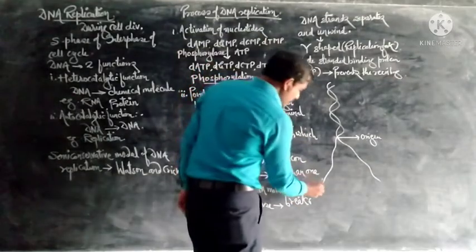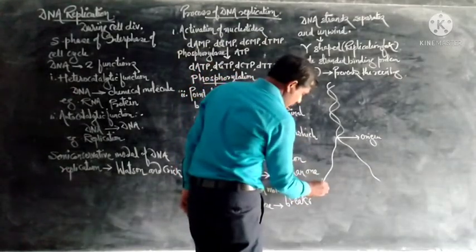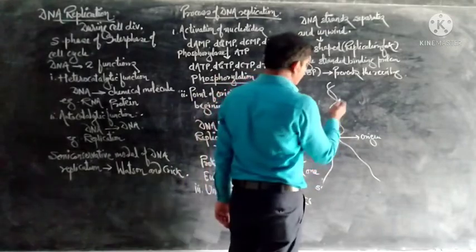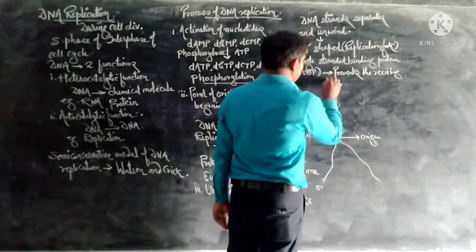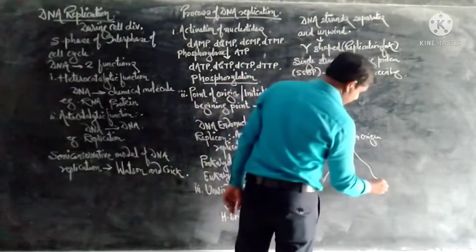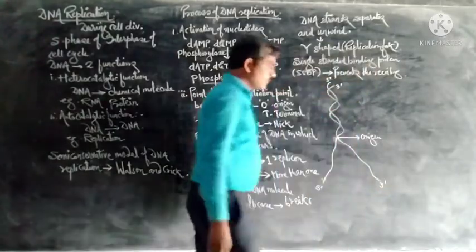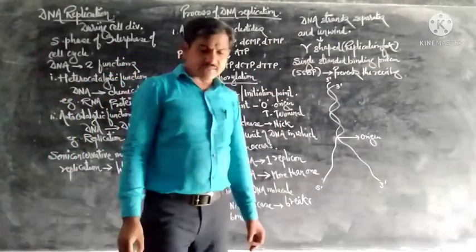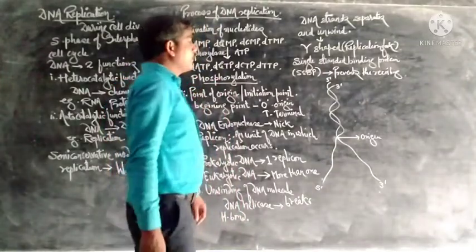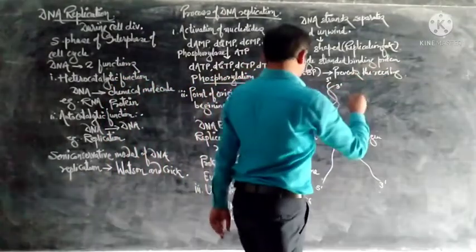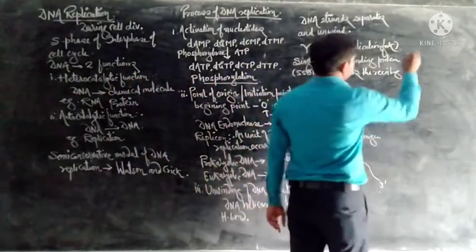Now see here. One strand runs in direction 5 prime to 3 prime, another in direction 3 prime to 5 prime. The next step is the replication fork.